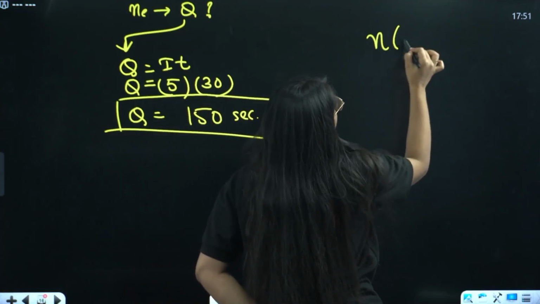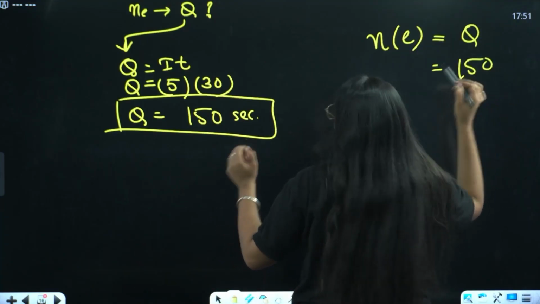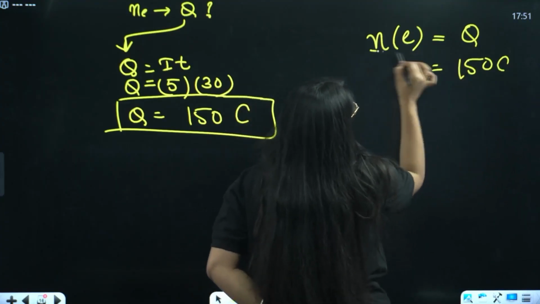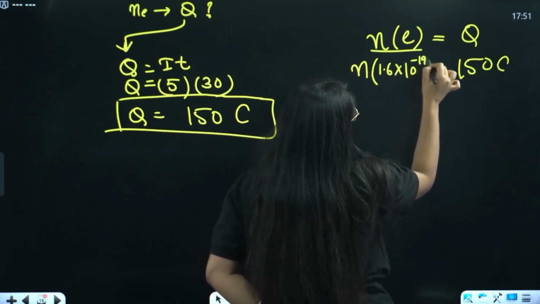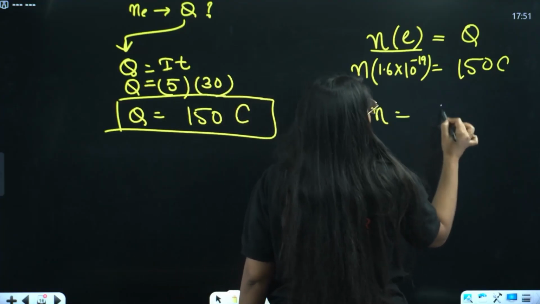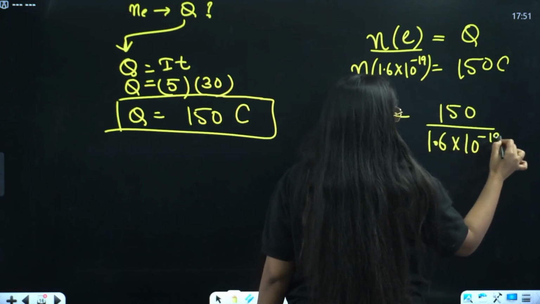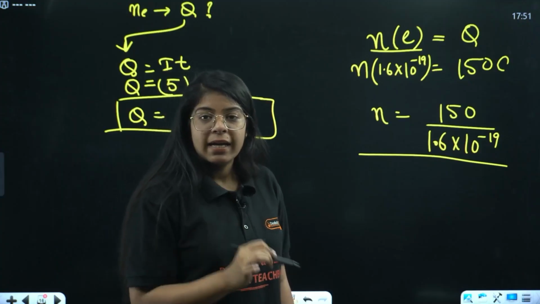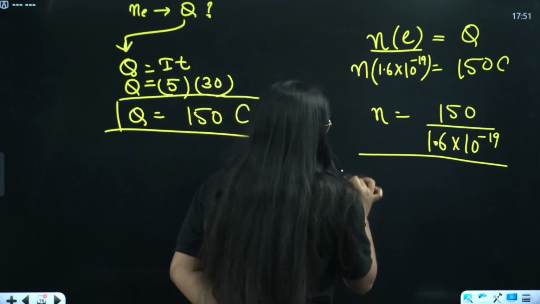N into charge on one electron is equal to total charge. Total charge is 150 coulomb, and the number of electrons we have to find. Charge on one electron is 1.6 into 10 raised to power minus 19. So the number of electrons will be 150 divided by 1.6 into 10 raised to power minus 19. Let me know in the comment section how many electrons are there in this charge. Again, the slide number is 16.